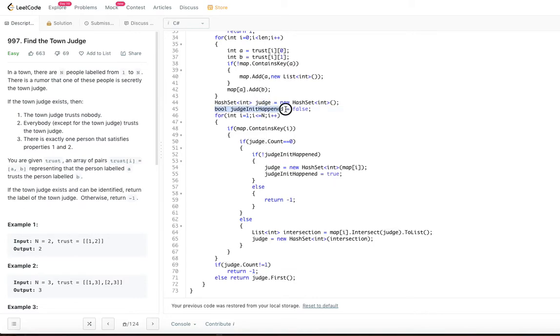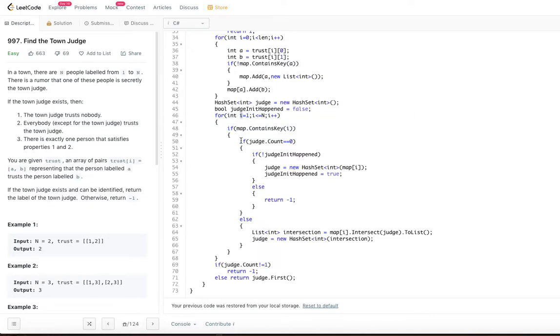And we will see if judge is initialized or not. So this is just a variable that I am keeping just to keep track whether we found any judge yet or not, right. So next one. So we go through 1 to n simply because the labels are from 1 to n, okay. And if the map contains I, that means he trusts someone, right. That means if the map doesn't have a person, he doesn't trust anyone, who is a right candidate or possibly right candidate for the judge, right. That's why we are making sure the map contains this person.